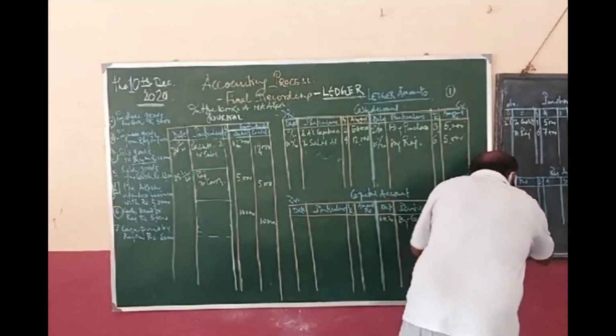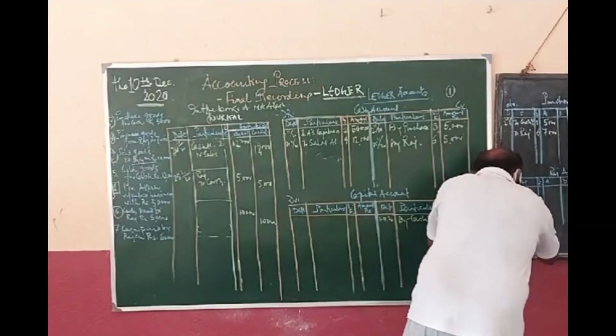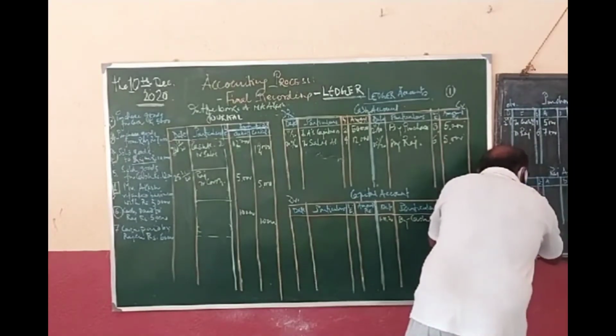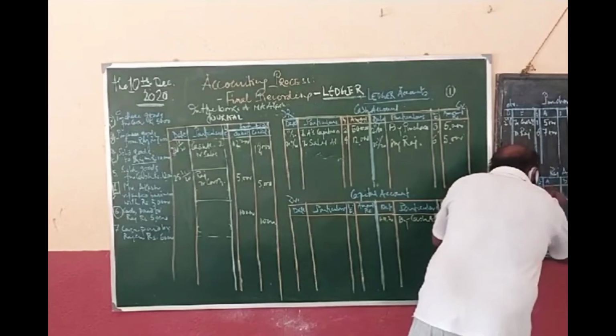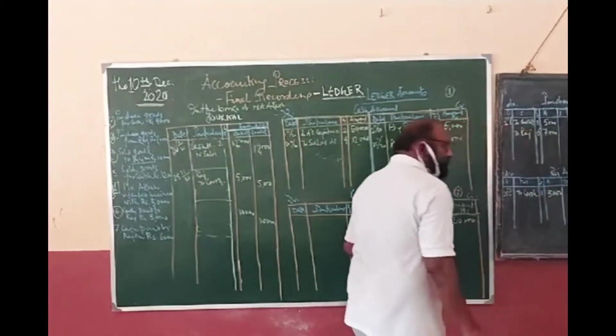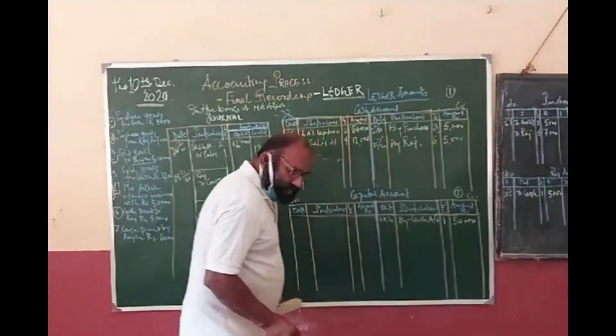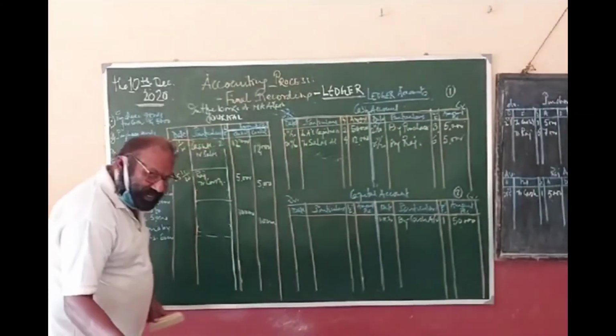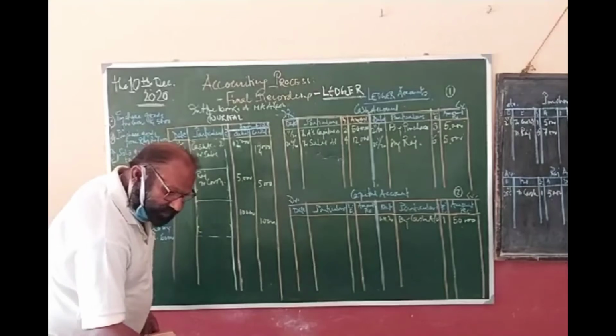Here we write 25th, 11, folio number 1. Clear? Then come to the next part.